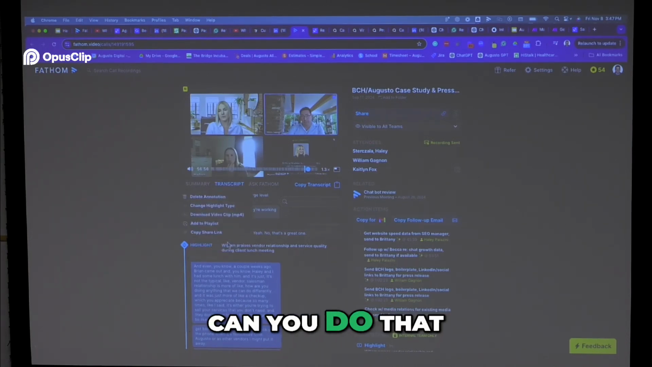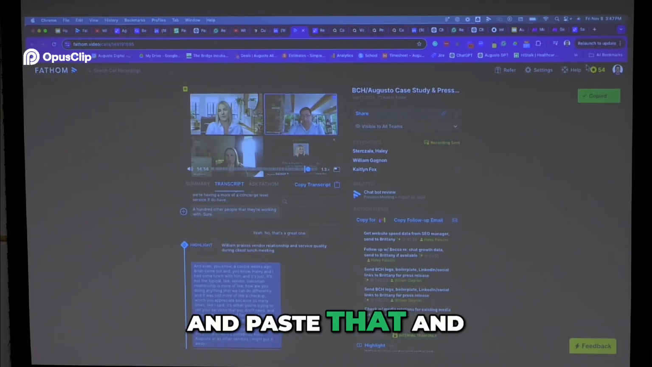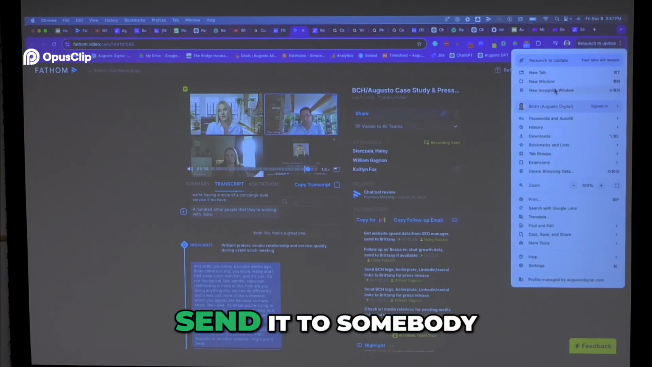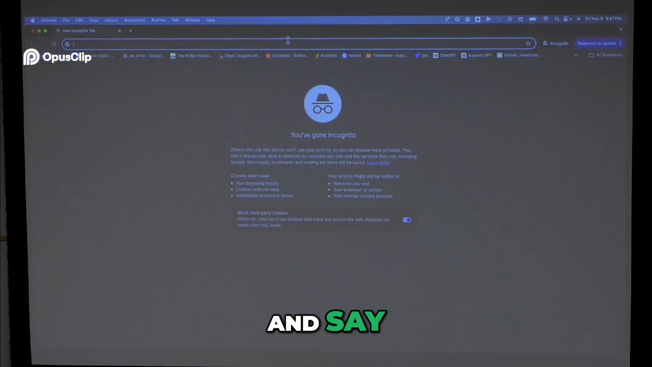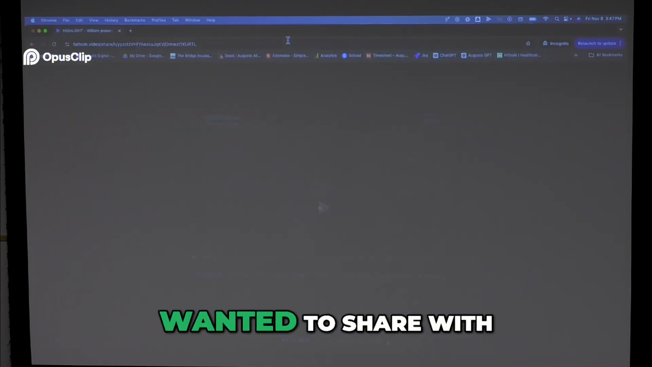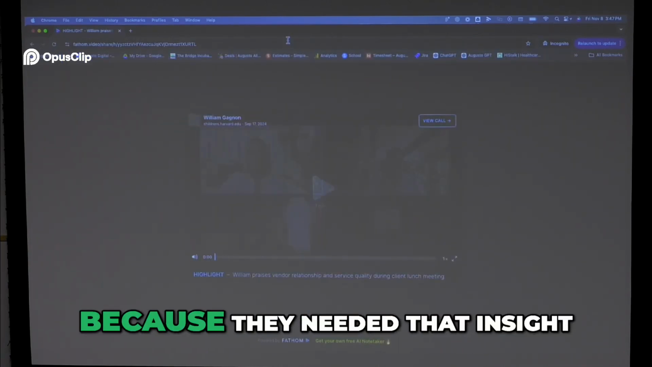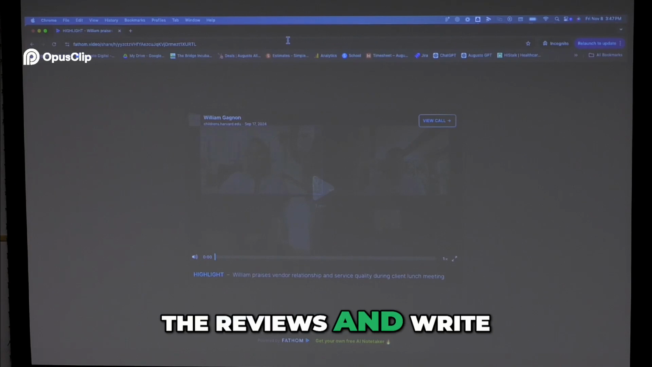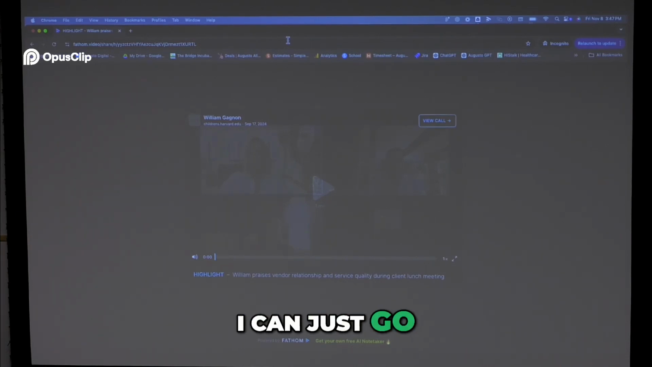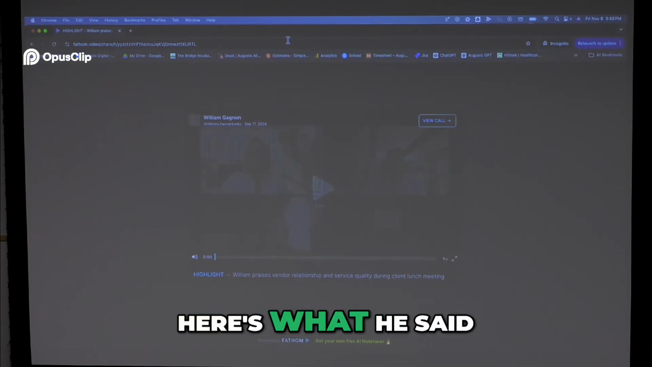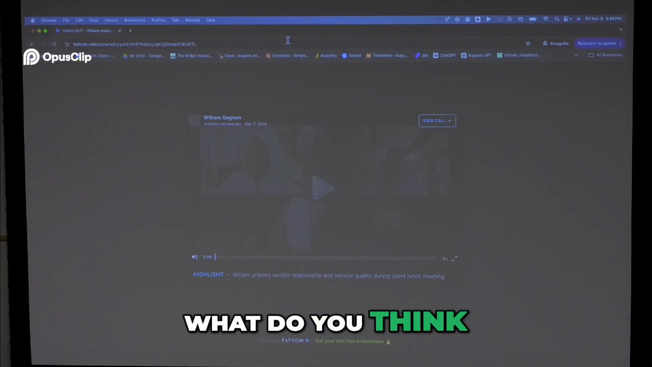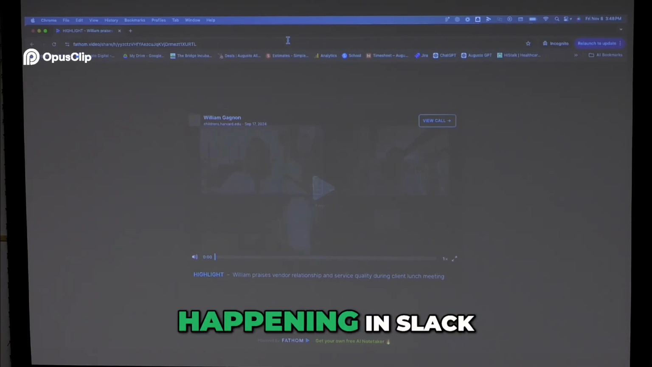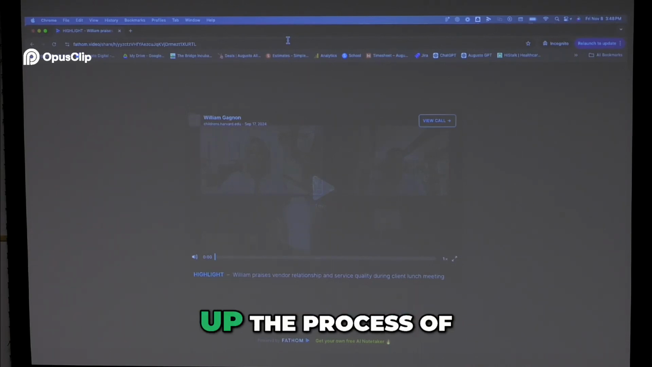And then not only can you do that, you can actually copy and paste that, and you can take that and send it to somebody and say, hey, there was one specific spot that I wanted to share with somebody on the team because they needed that insight. I can just copy and paste that clip and share it with them with a link. And I don't have to set 5 meetings and go through all the reviews and write everything down in emails. I can just send this to the people and say, here's what he said, what do you think? So these are conversations that are happening in Slack, and it just speeds up the process of doing business.